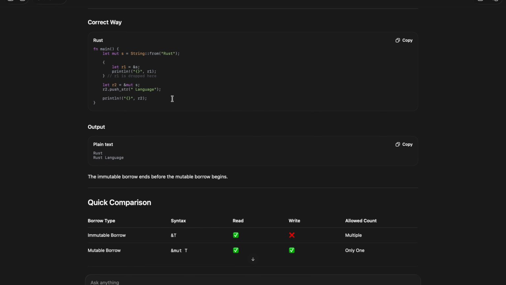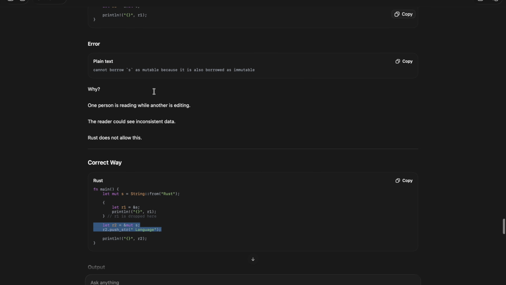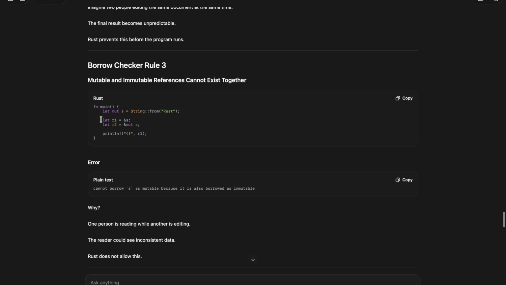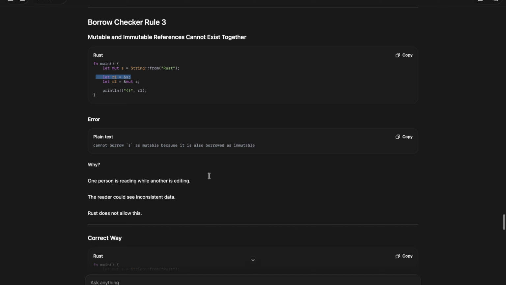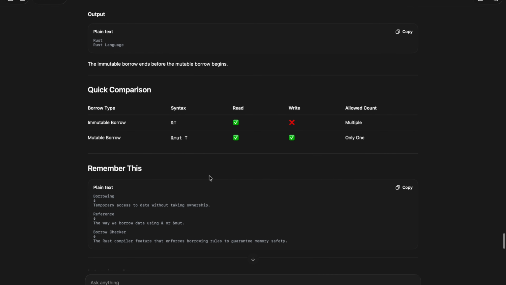So here the immutable borrow is already finished, then the mutable one comes. What is happening here? Here is also immutable. Calling this after the mutable borrow is wrong. If we call these after the immutable borrow has finished, it will work because the memory is cleaned.